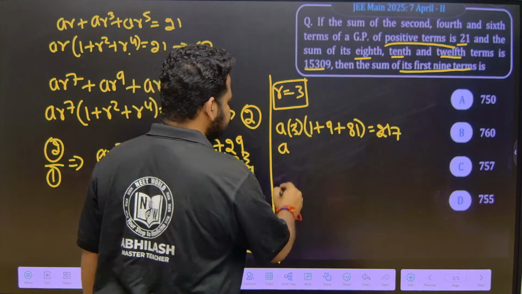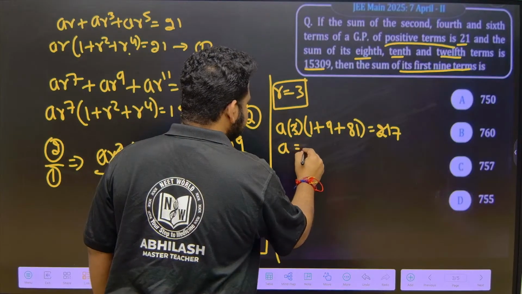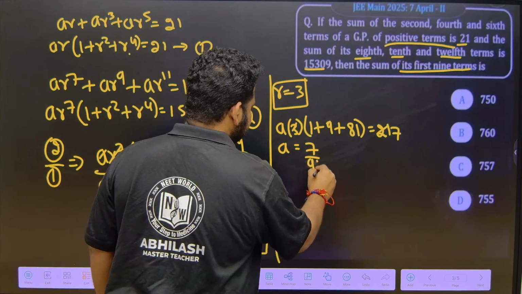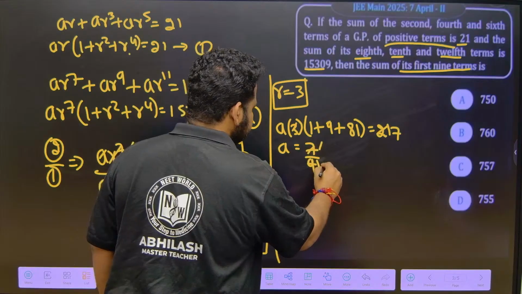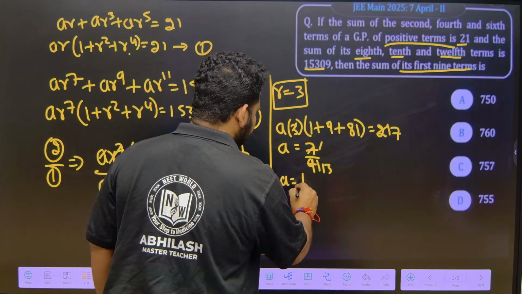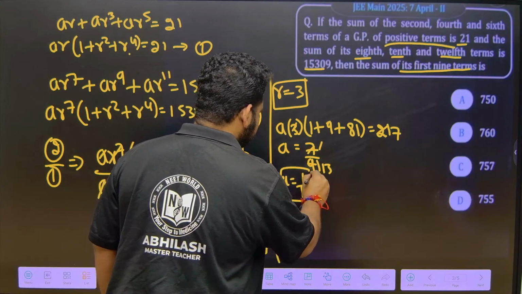90 plus 1 is 91. So this will become what? A will be equal to 7 by 91. Further I can do what? 7 ones are 7, 13s are 91. So A will be equal to 1 by 13.